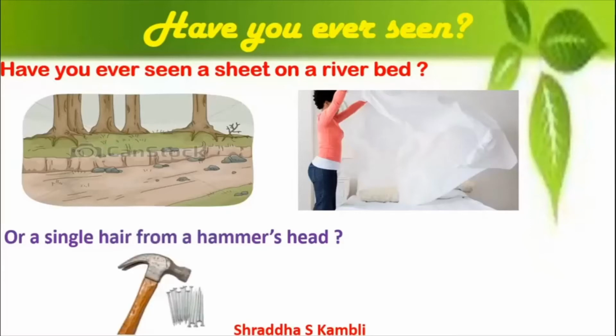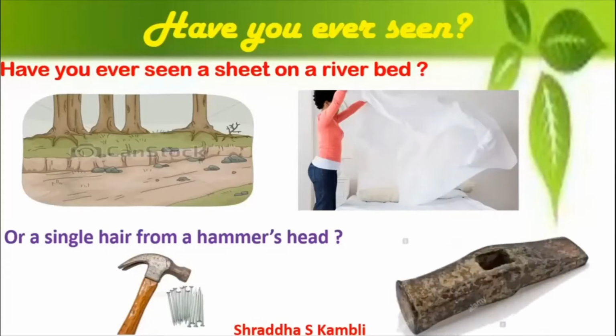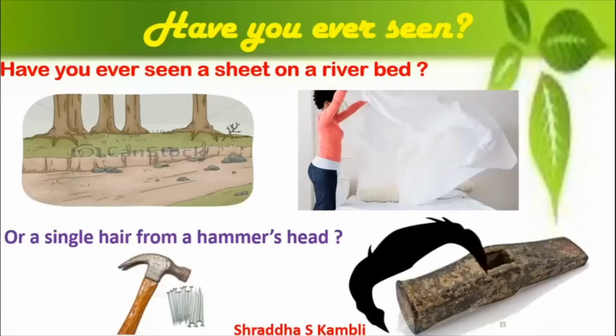So now what is a hammer? See, this is a hammer. A hammer is used in order to nail something, or drive a nail into the wall or some hard surface. The hammer has two parts. It has a head and it has a handle. Now this is the head of the hammer. So have you ever seen the head of the hammer growing hair like we human beings grow hair? The head of a human being is covered with hair, isn't it? So does the hammer head ever grow hair? Again here the obvious answer is no.